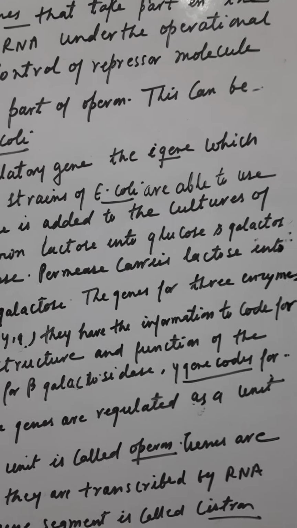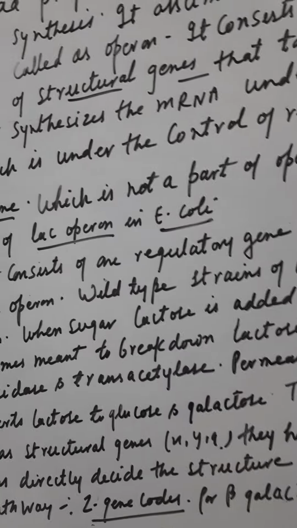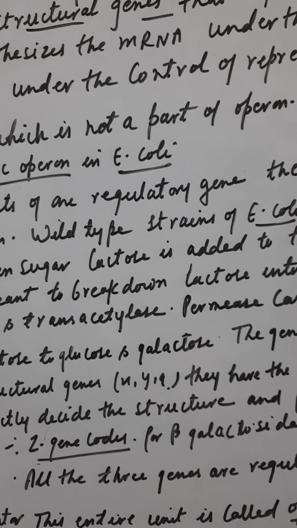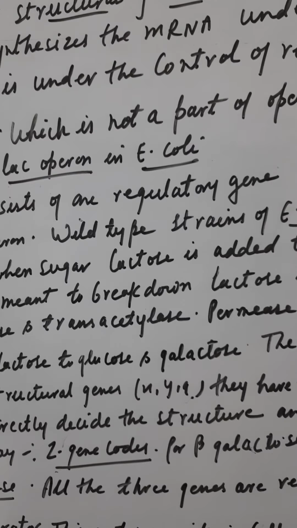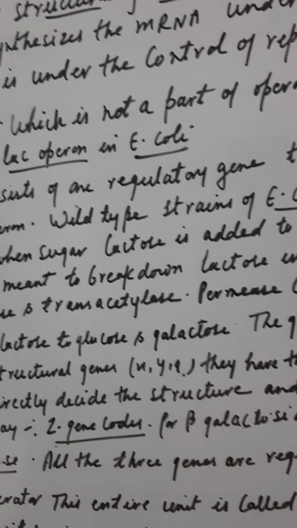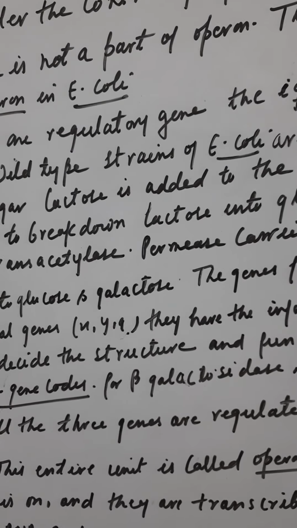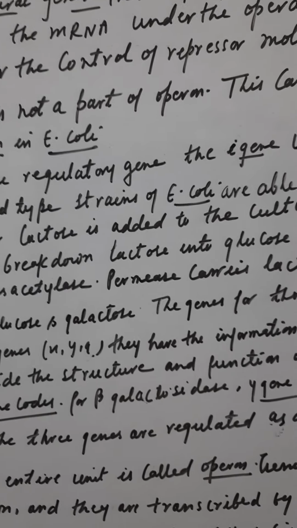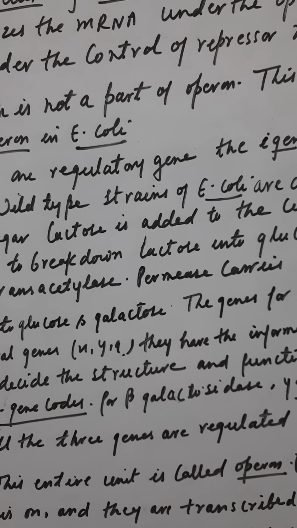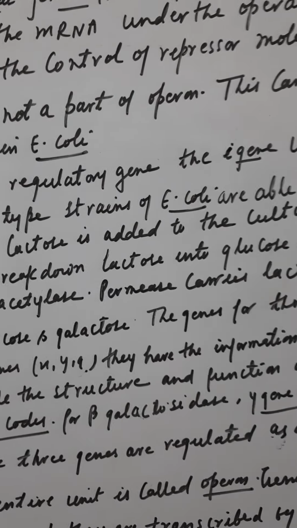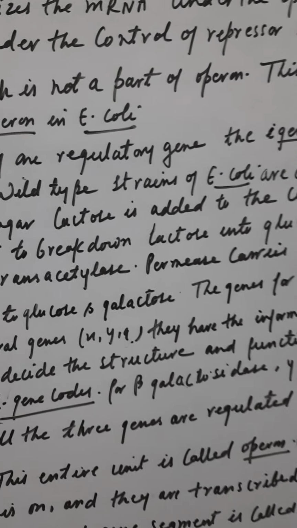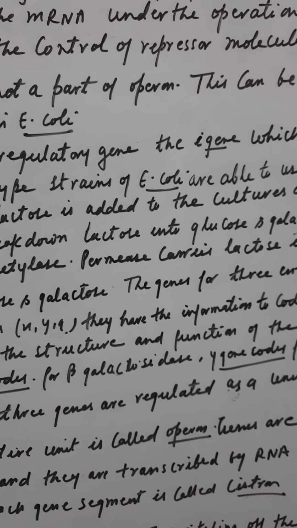Now the genes are expressed when the operator is switched on, and they are transcribed by RNA polymerase into a single stretch of mRNA. Each gene segment is called a cistron. You have read cistron before. And the long mRNA covering all the cistrons is polycistronic. Switching off the operator is done by the repressor protein, which is synthesized through the activity of the lac I gene, which is also called the regulator gene.